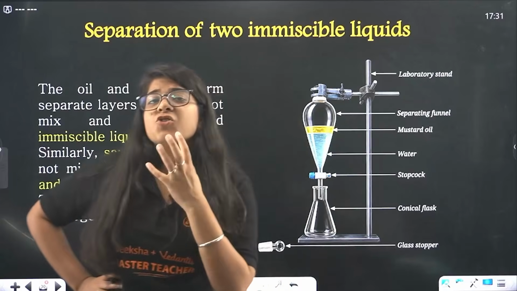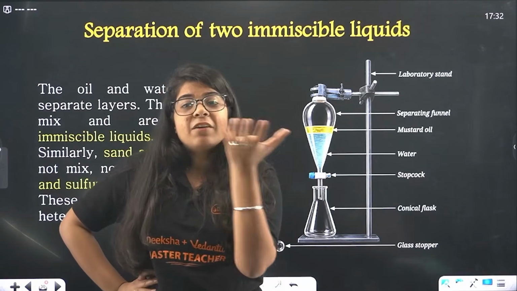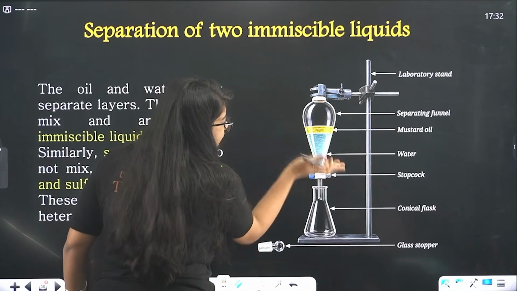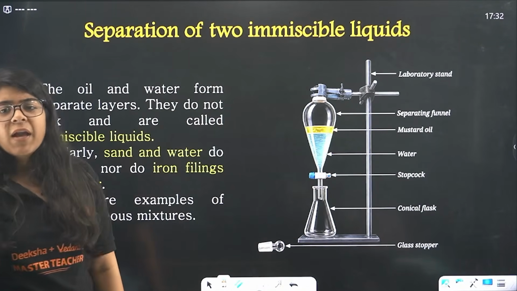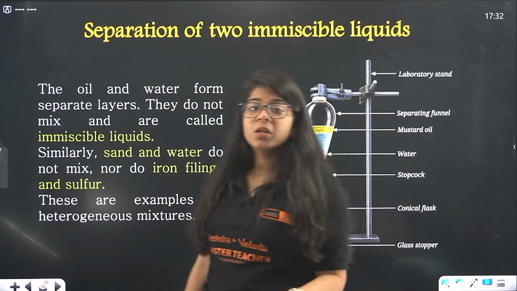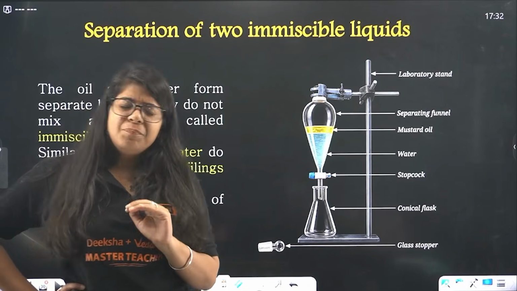And if you let it just be still, you'll see that the oil rises up and forms a layer like this. The oil rises up, forms a layer, and under that we see lots of water. Now, how do you separate these, ma'am? How will I separate one liquid from another that are not miscible, right? So that is a pretty basic experiment.